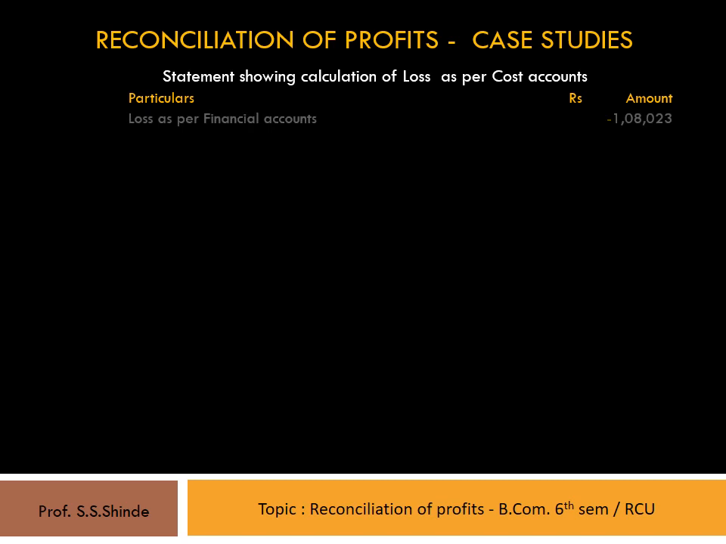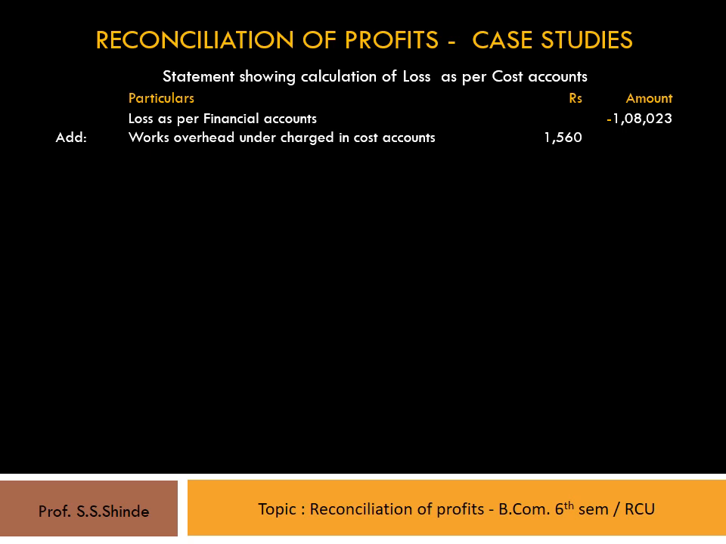And let's take the base as loss as per financial accounts, that is 1,08,023 rupees, and we put a minus sign to indicate that this is a loss figure. Now let's analyze the first transaction. The works overhead undercharged in cost accounts is rupees 1,560. This transaction leads to less profit in financial accounts and more profit in cost accounts. Therefore, the amount should be added to financial account profit. So it is shown as works overhead undercharged in cost accounts 1,560 in the inner column under the add items.